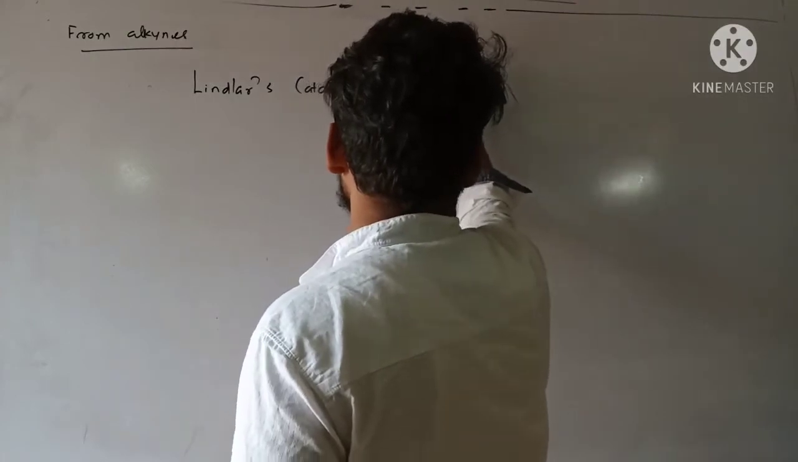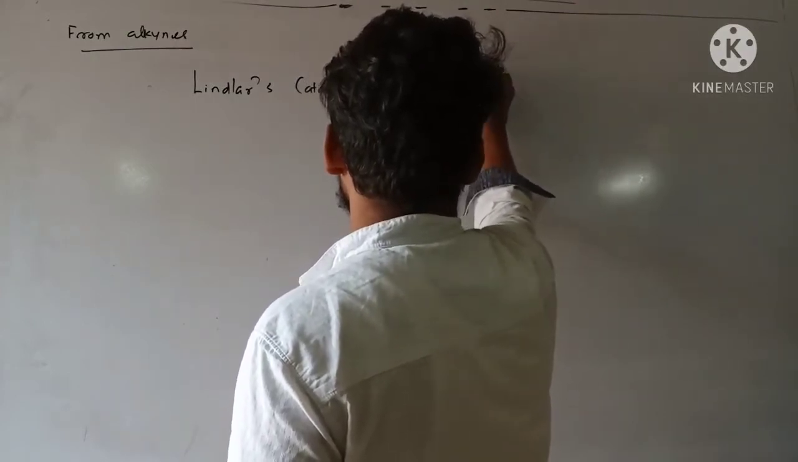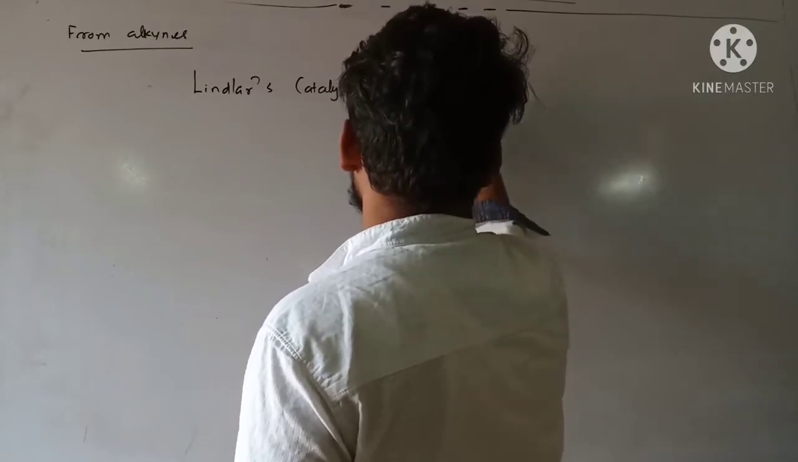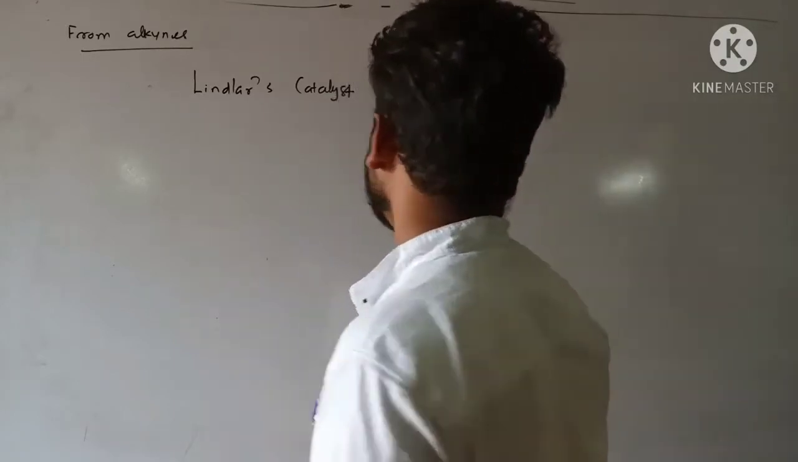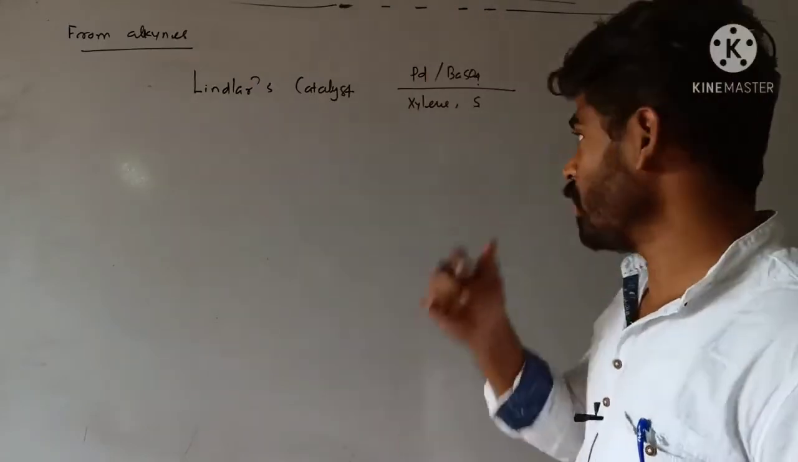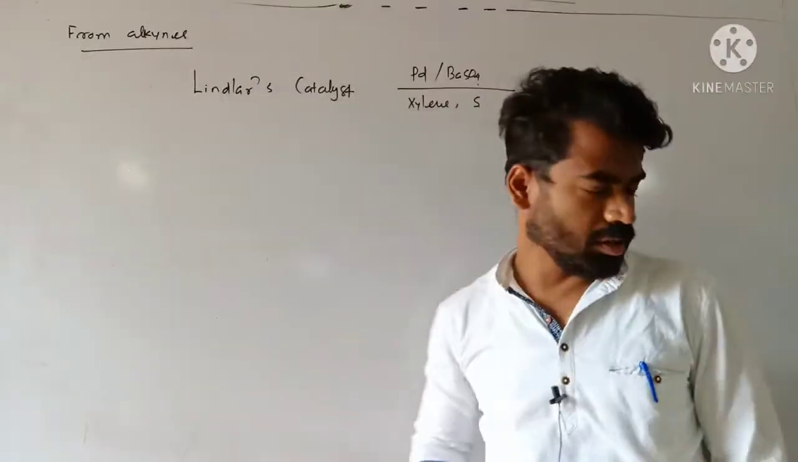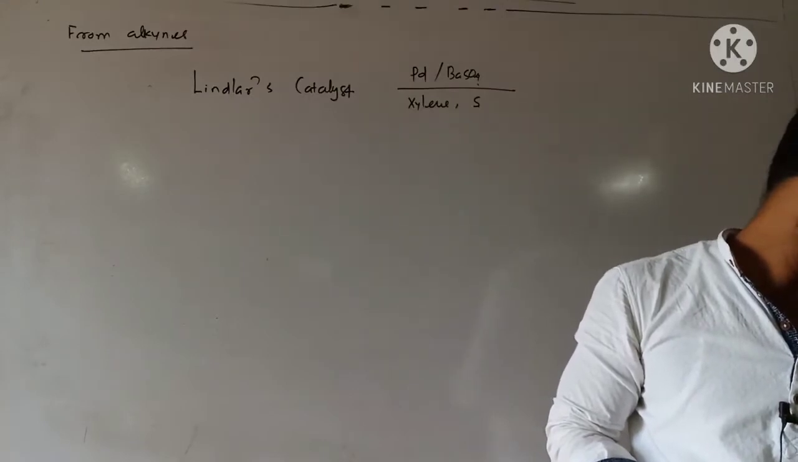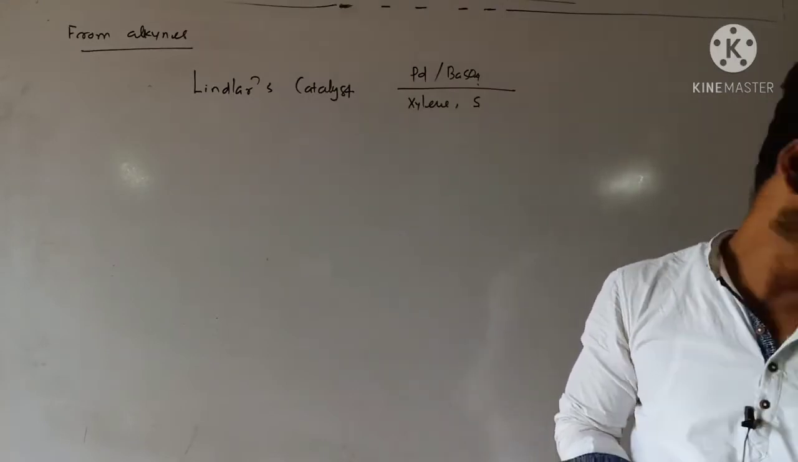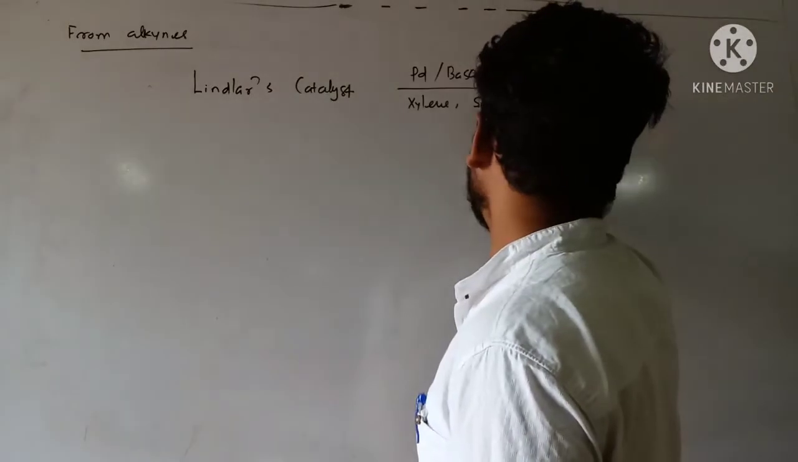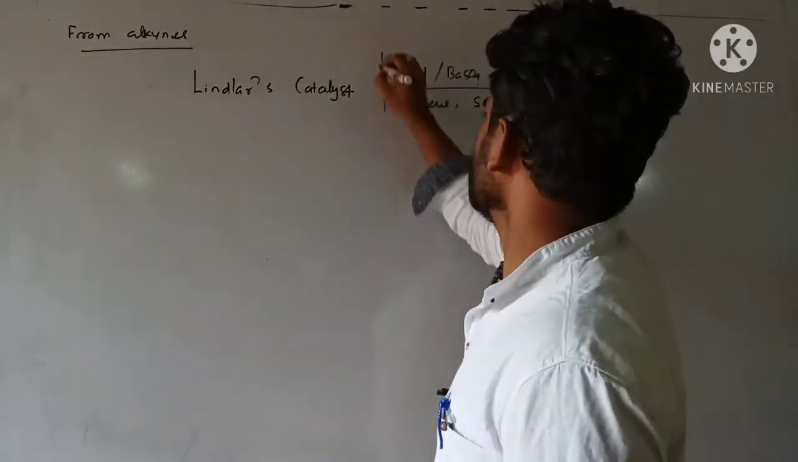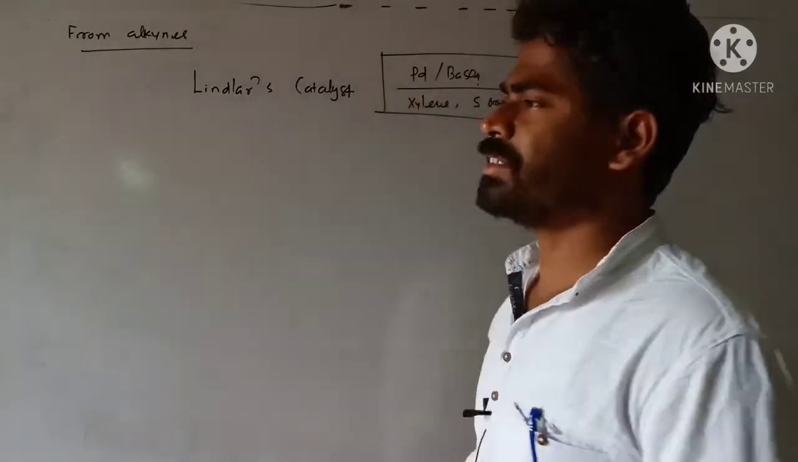that is palladium Pd deposited over BaSO4 in xylene medium by adding sulfur. In order to poison the catalyst, we are using sulfur, partially poisoned by sulfur or quinoline. Remember students, this one is called Lindlar's catalyst.